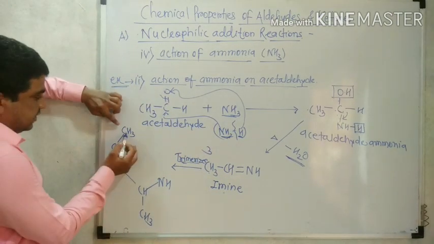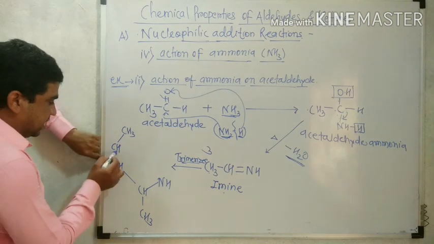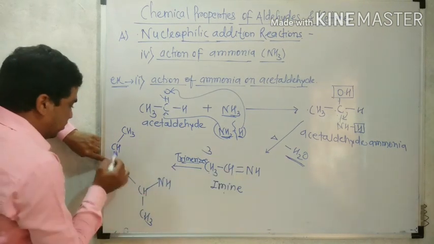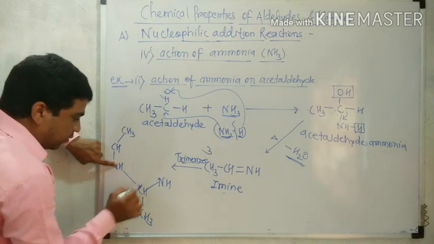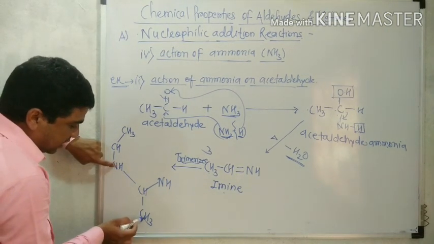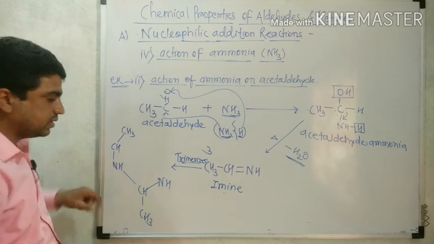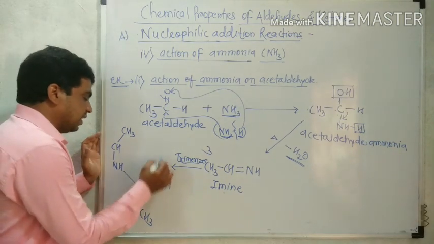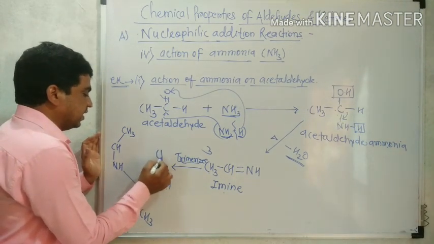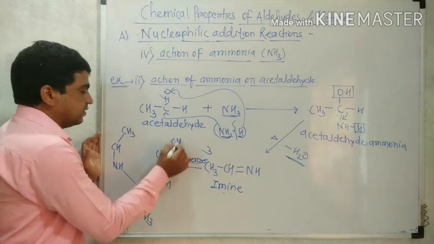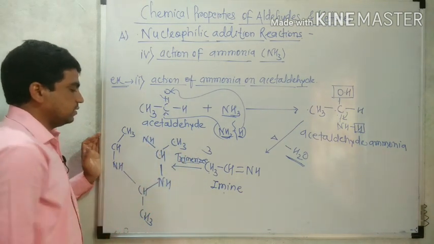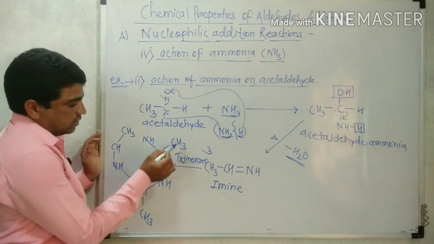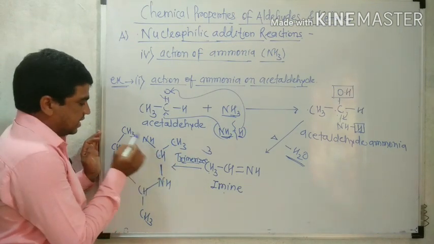How do the three molecules of imine combine together? First, CH3CHNH. Here is a double bond. We know this double bond breaks for attachment with the second molecule. Which second molecule again? CH3CHNH. Again that attaches with the third molecule, CH3CHNH.